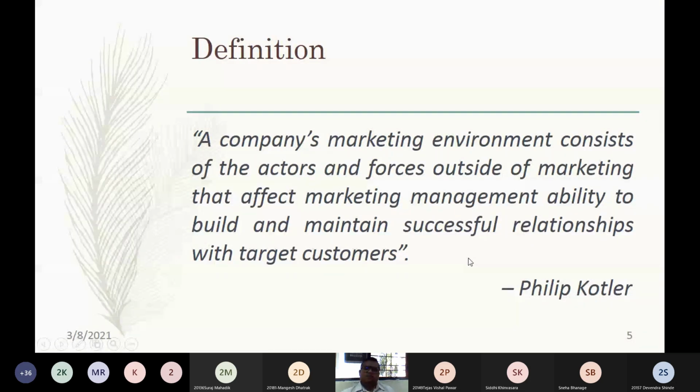For example, if your company has a very good policy of giving 100% satisfaction to the customers, but your company is not updating with the changes in technology, next time whenever the customer engages with you, he would expect that you are following the advanced technology. And when you don't have that advanced technology in the process or in serving the customer through any product or service, the customer will turn out dissatisfied. So you need to constantly upgrade and adapt to the changing environmental forces. Otherwise, you will be out of the competition.